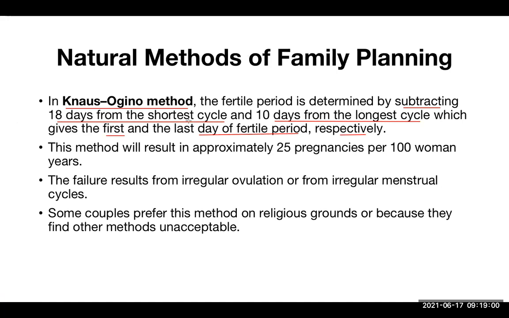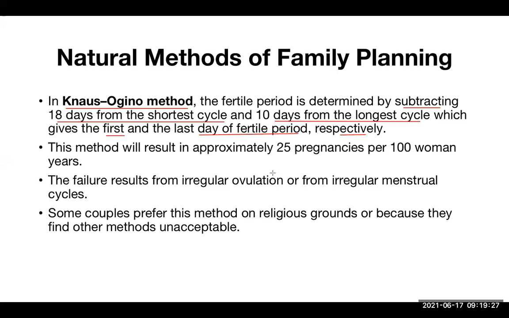So this is a good one if somebody has an irregular cycle, and so many females do. In one month they have a 28-day cycle, and the next month maybe a 32-day cycle, and then again a 34-day cycle like that. So this is the way to calculate the safe or unsafe period. Subtract 18 days from the shortest one and 10 days from the longest one.